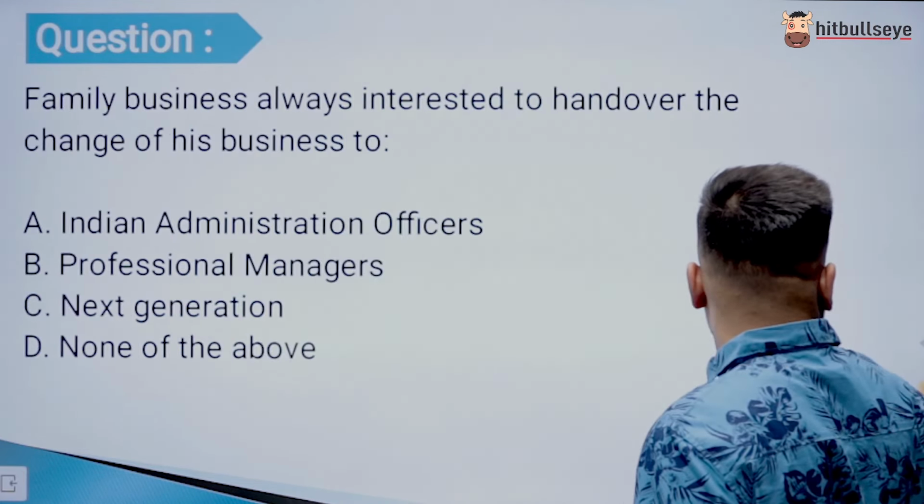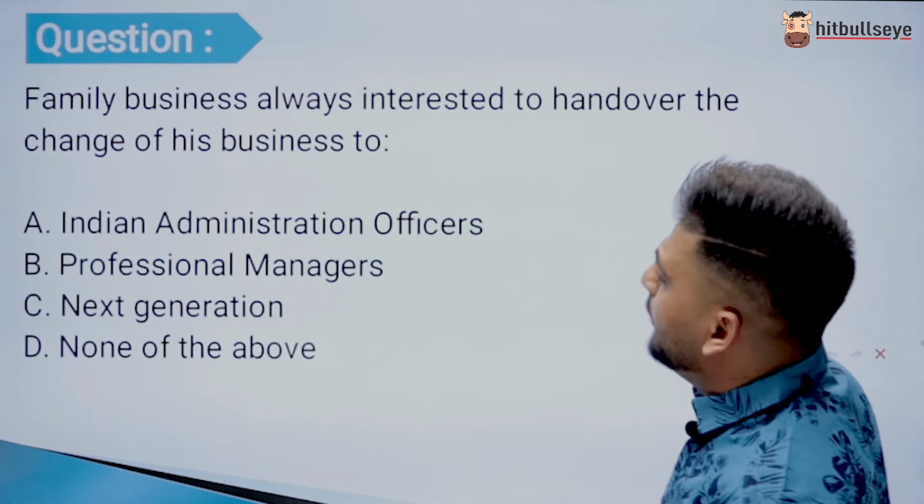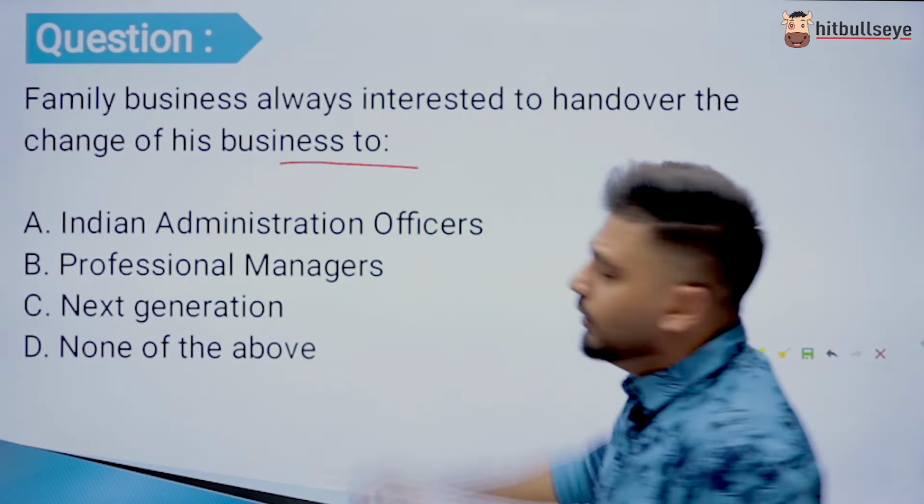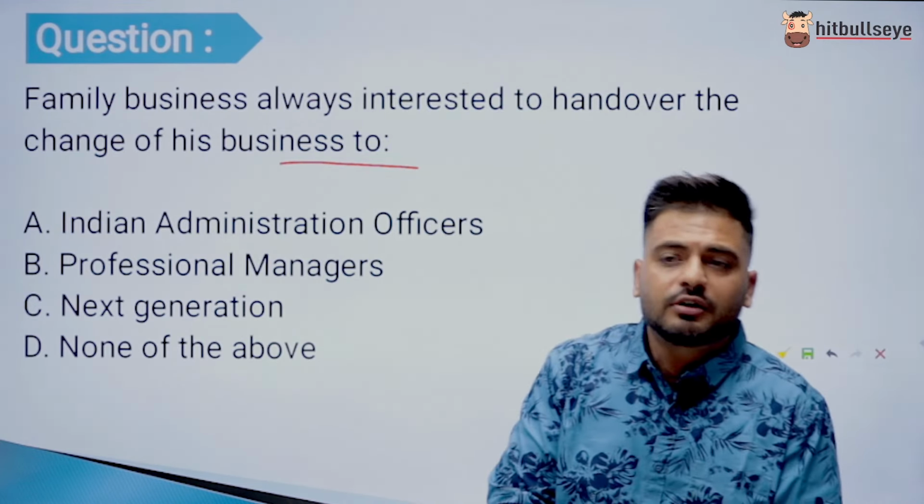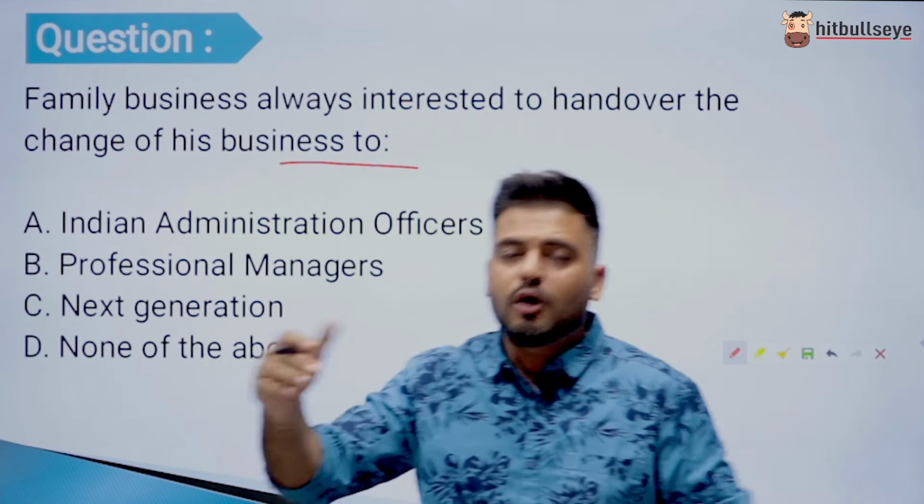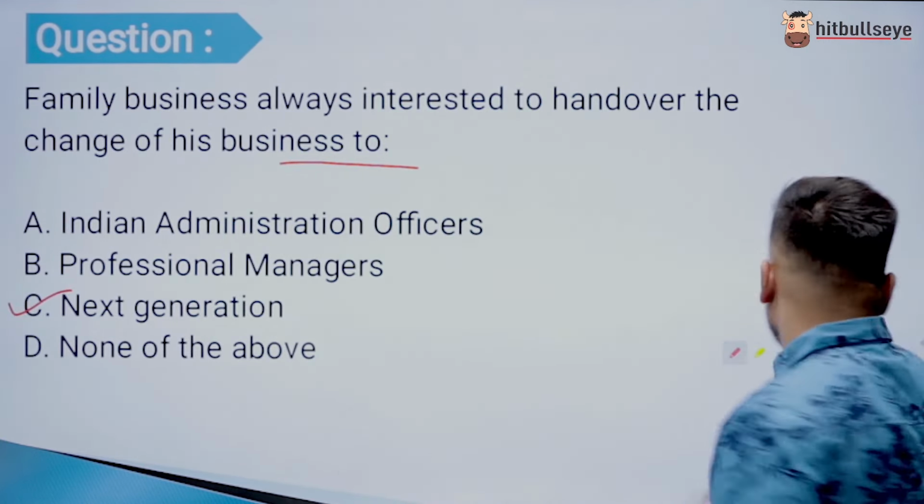Next one is, family business always interested to hand over the charge of his business to. Obviously the family business, the family entity, to whom they will pass on the business, obviously to the next generation. So the answer is C, next generation.